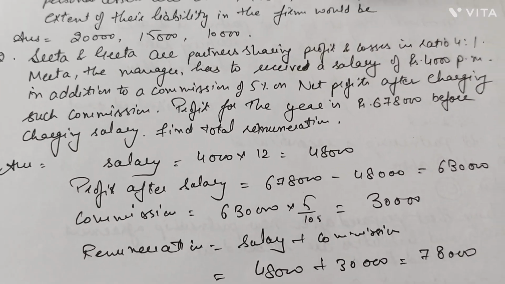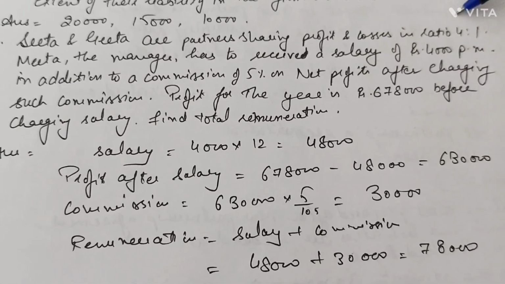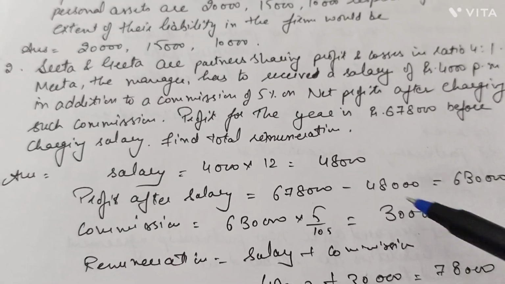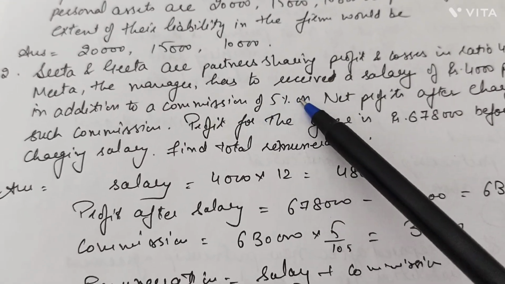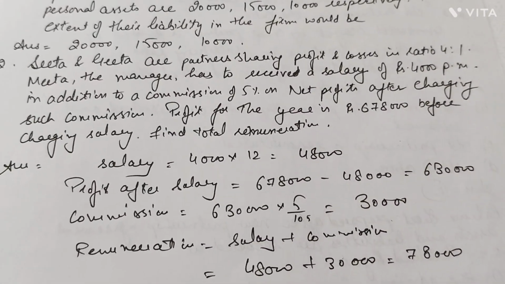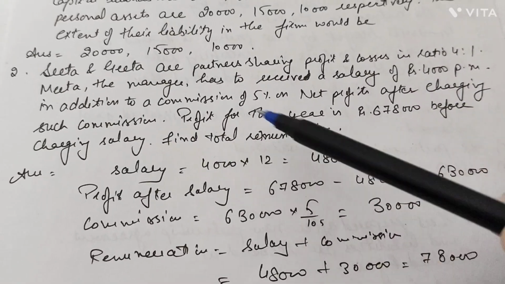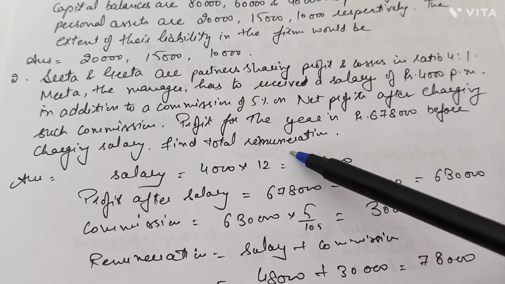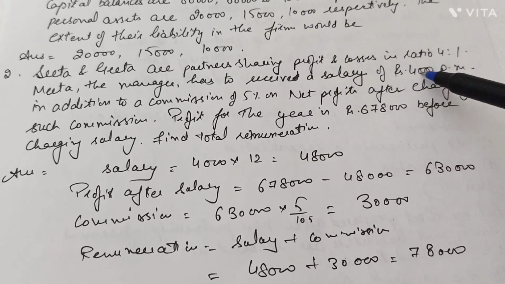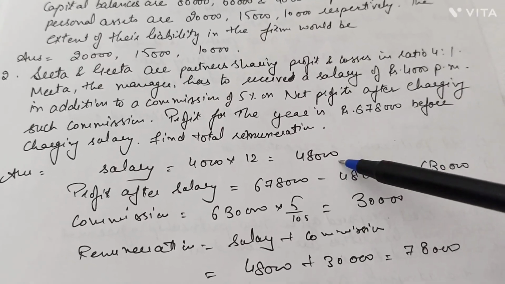The next question over here is Sita Geeta, who are the partners sharing profits and losses in the ratio 4 is to 1. Meeta, the manager, has to receive the salary of rupees 4,000 per month in addition to the commission of 5% on net profit after charging such commission. Now the profit for the year is 6,78,000 before charging salary. Find out the total remuneration. Remuneration stands for salary plus commission. So here in this question, salary is given to us 4,000 per month. 4,000 into 12, the salary of the manager is 48,000.